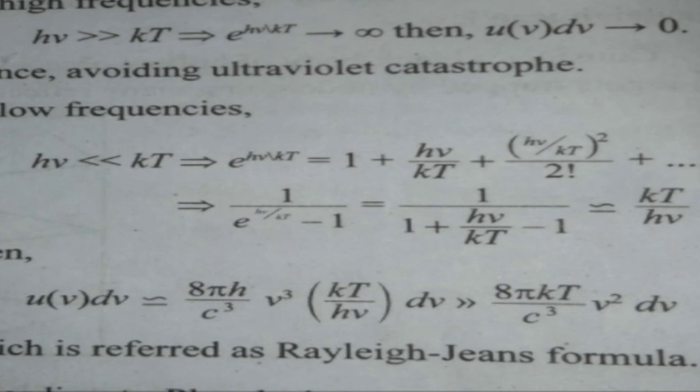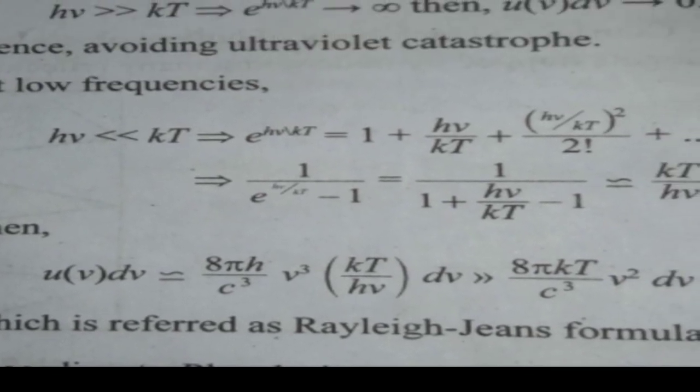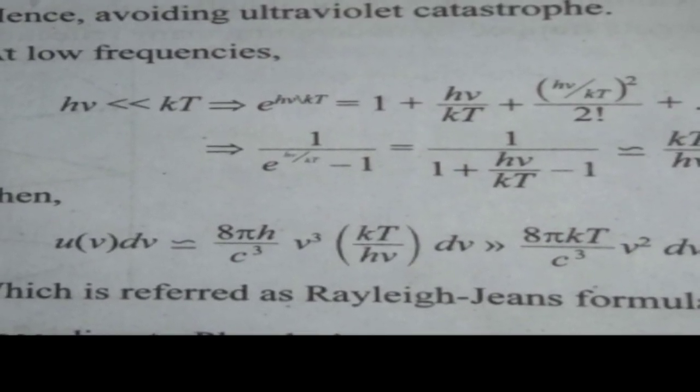This is similarly equal to kT by h nu. Then U of V dV similarly equal to 8 pi h by c cube into V cube into kT by h nu into dV, which equals 8 pi kT by c cube into V square dV, which is referred as the Rayleigh-Jeans formula.